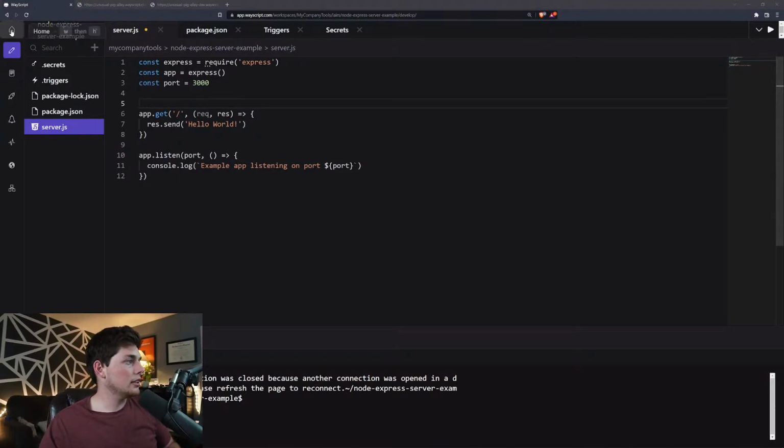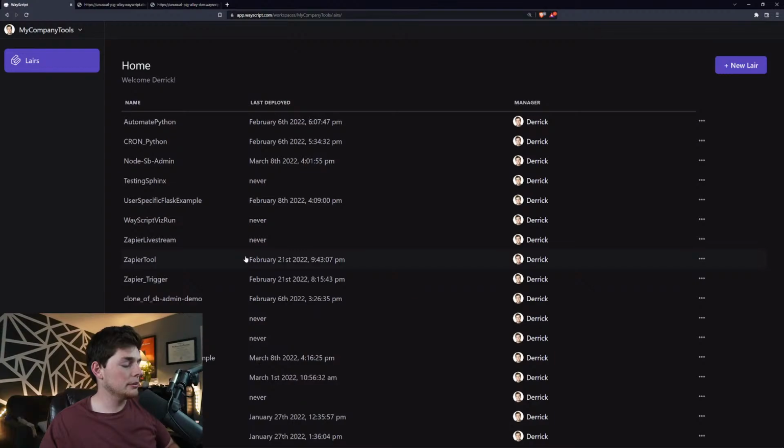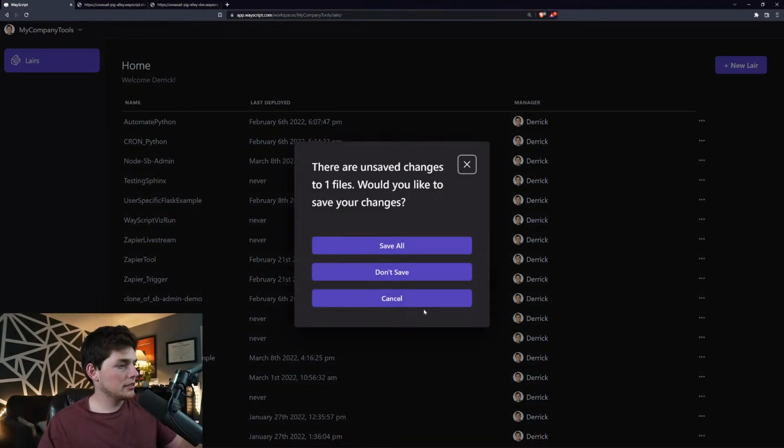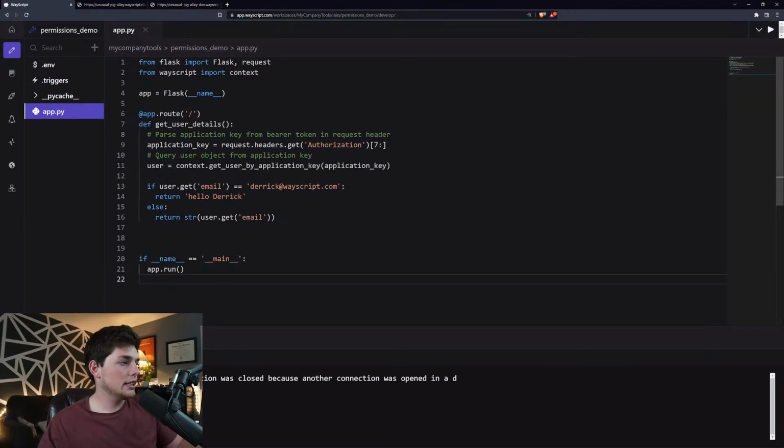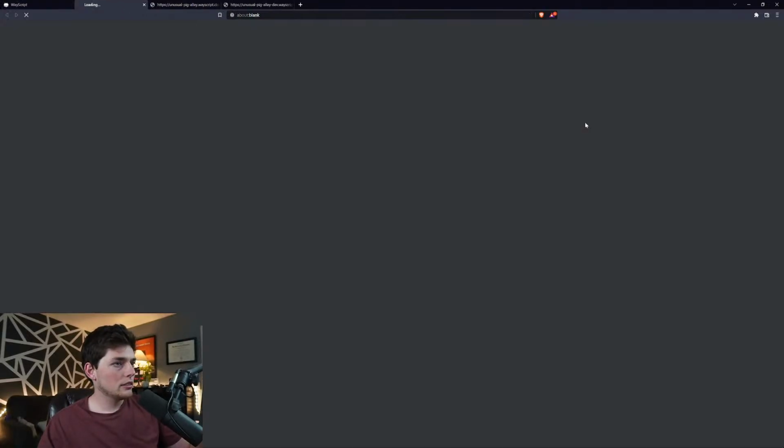I'll show you the Flask equivalent very quickly. So in Flask, we have the Wayscript library, and what it allows you to do is get information from a user who accesses your environment or your endpoint. So in this example, when a user goes to my endpoint, if that user happens to be me, then I get a special response.